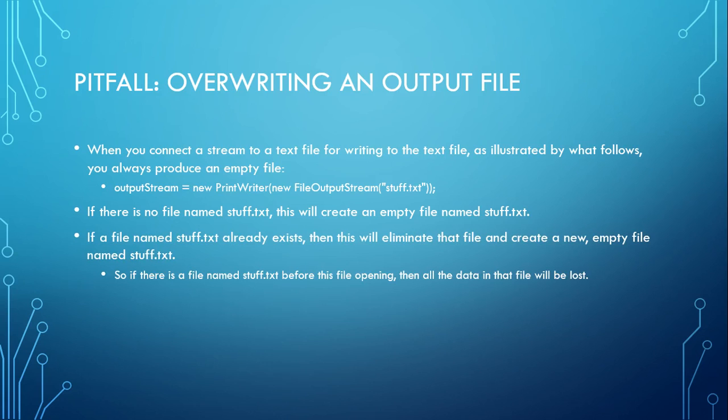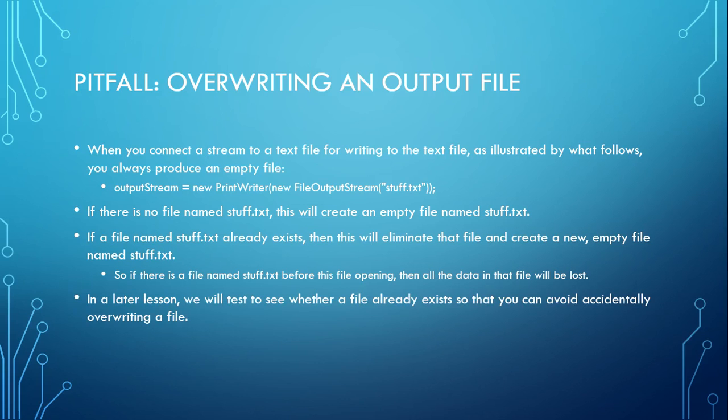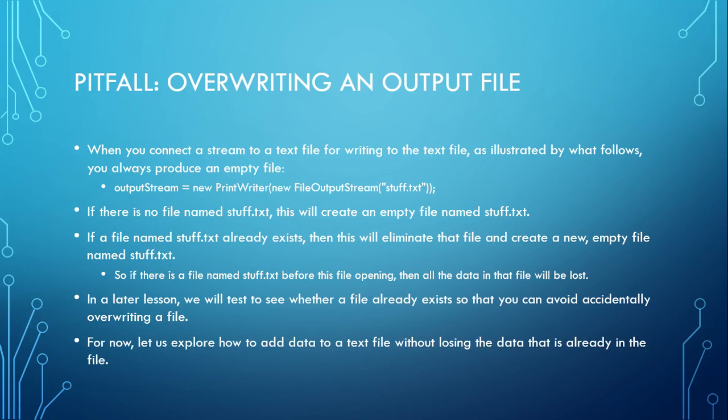Now, if a file named stuff.txt already exists, then this will eliminate that file and create a new empty file named stuff.txt. So if there's a file named stuff.txt before this file opening, then all the data in the file is lost. Pretty much it just takes anything in it and deletes it because it destroys the old copy and makes a new copy. Now, in a later lesson, we will test to see if the file already exists so you can avoid accidentally overwriting a file, which is a very good thing to do because the last thing you want to do is, of course, overwrite a file if you don't need to.